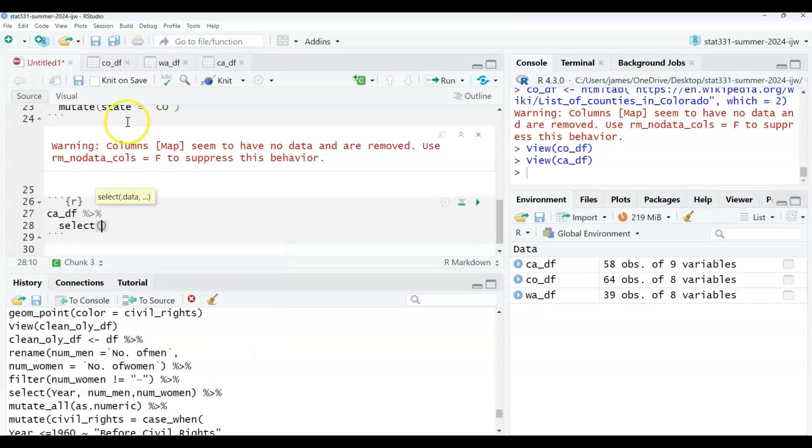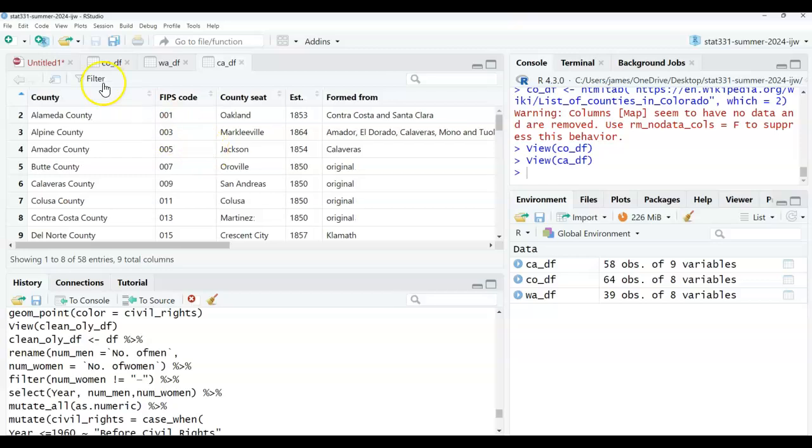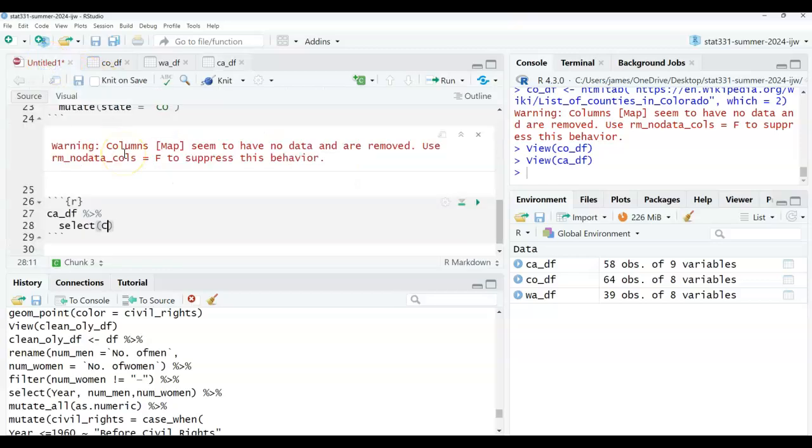So I'm going to have county est, and est, because it has that period in it, I'm going to have to put it in upticks. Or maybe I don't, but I'm still doing it anyway. It doesn't harm. And then I'm going to get population. That's going to be another problem.